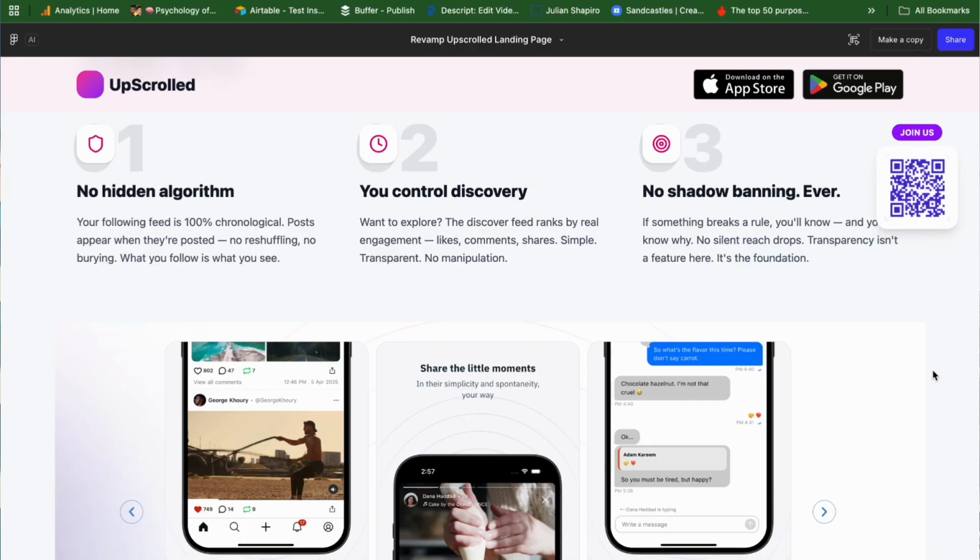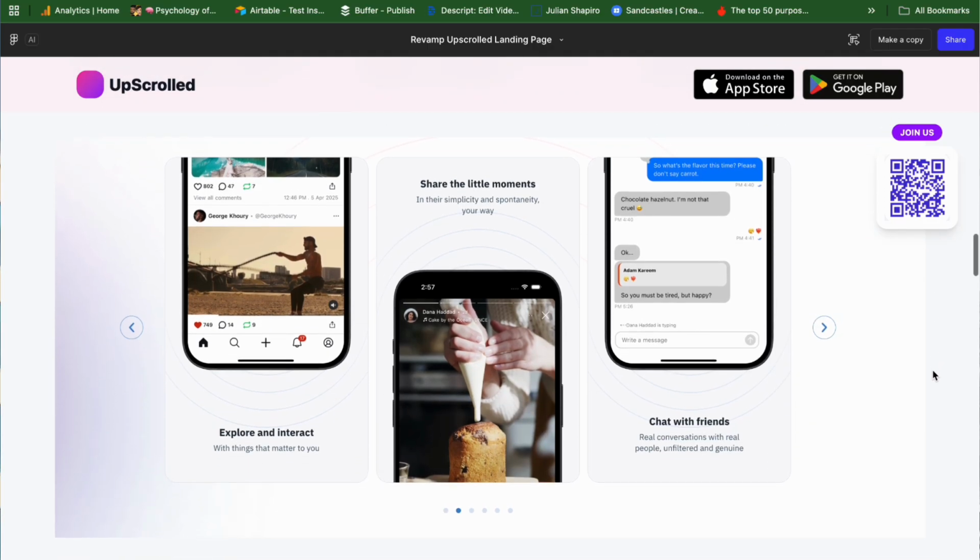This section really is just to answer that question, not to point out the features that are similar, but to point out the features that make UpScrolled different. Kept the visual of the platform because I think it's always nice to show people the UI that they can expect and help them visualize it. Just below this, we're going to work on the mission.